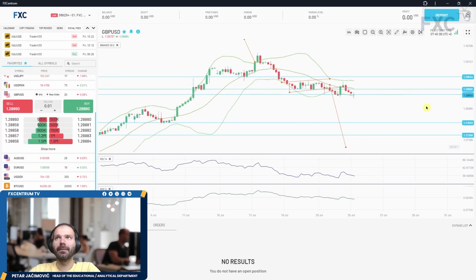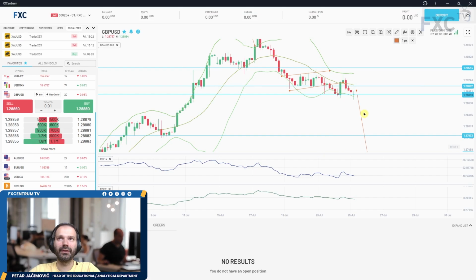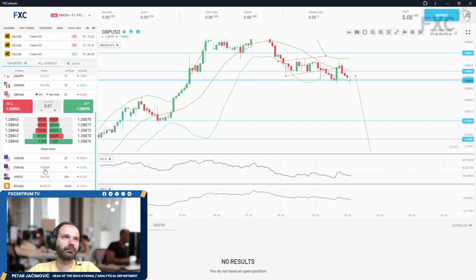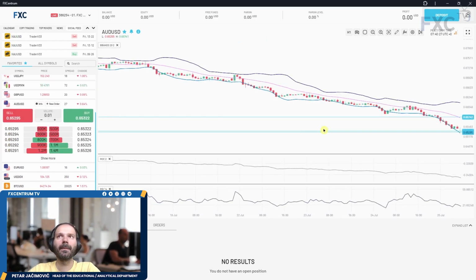Pound dollar, I still see potential for a further drop. This is the trade idea that we posted at the beginning of the week, and it's still active. There is still potential for the drop towards 1.27, that is 1.2783, 1.2735. So I still see potential for a drop on this market.